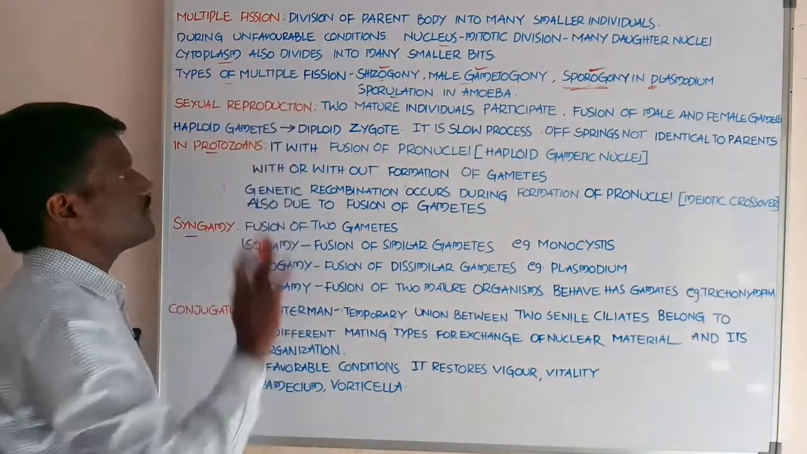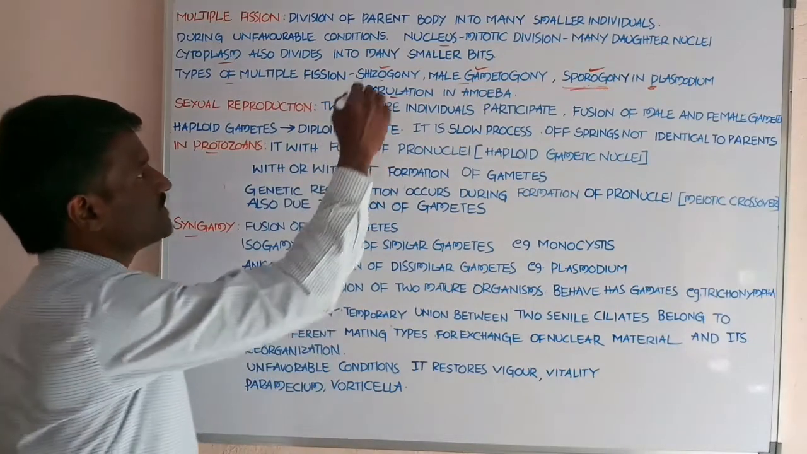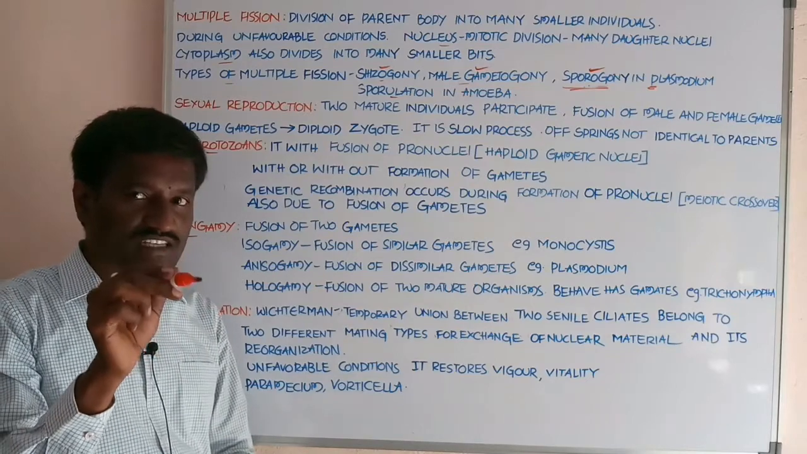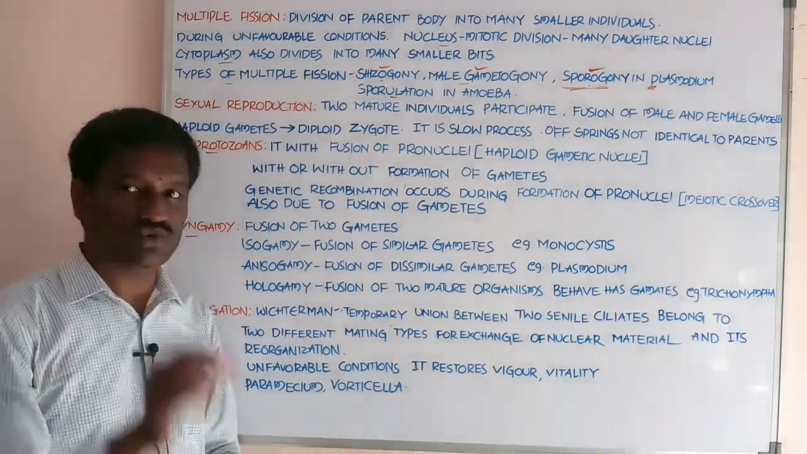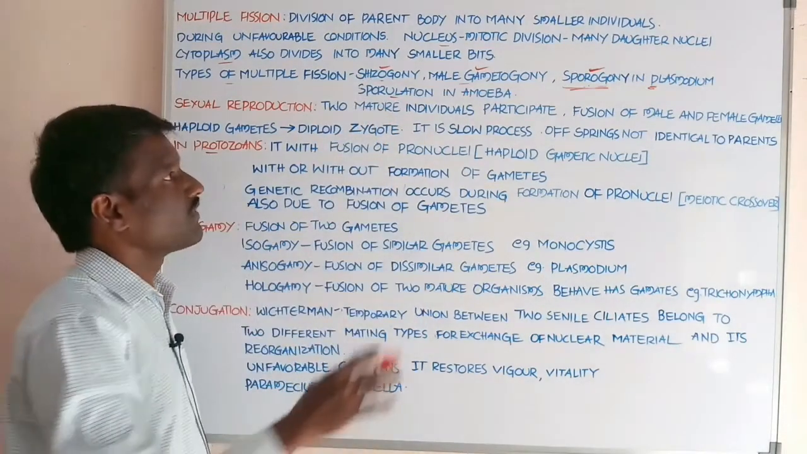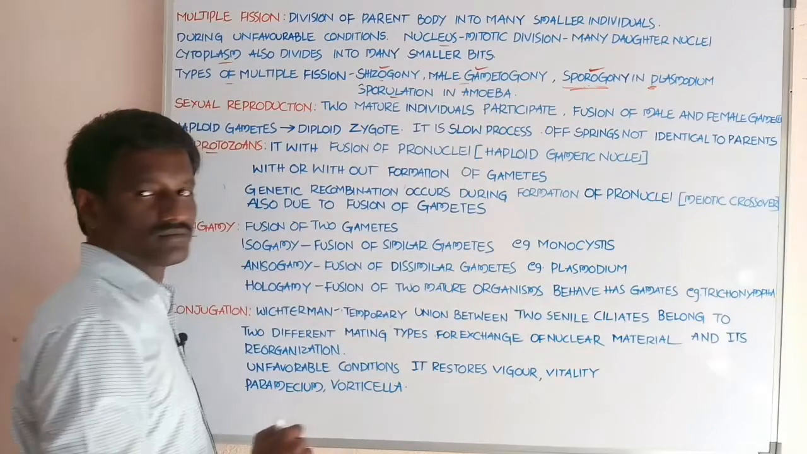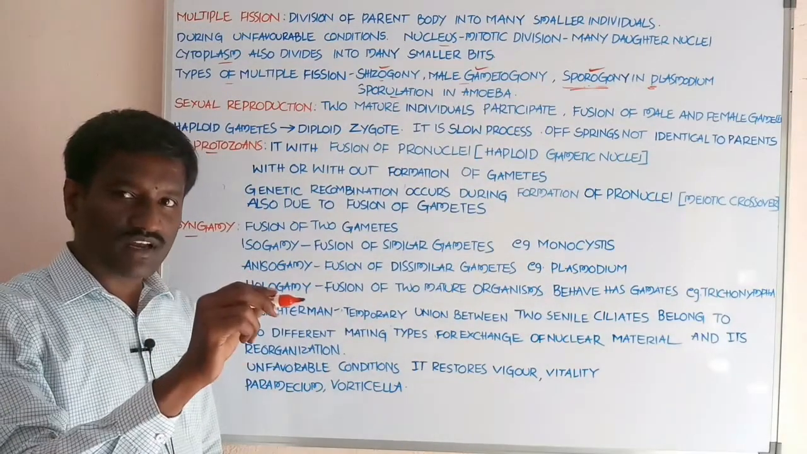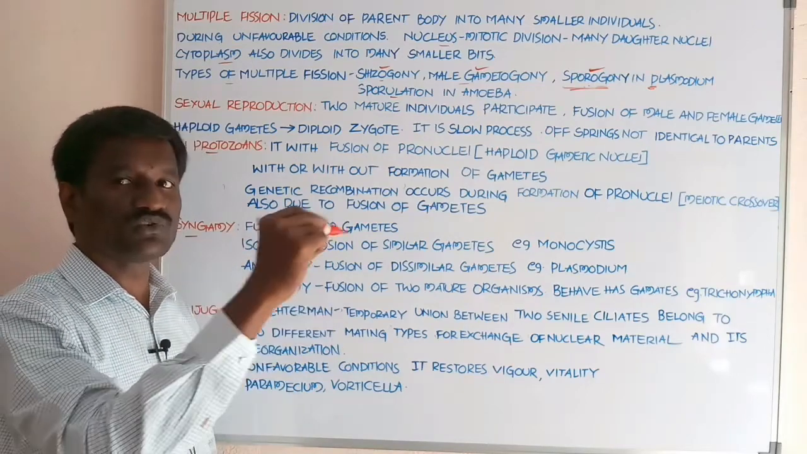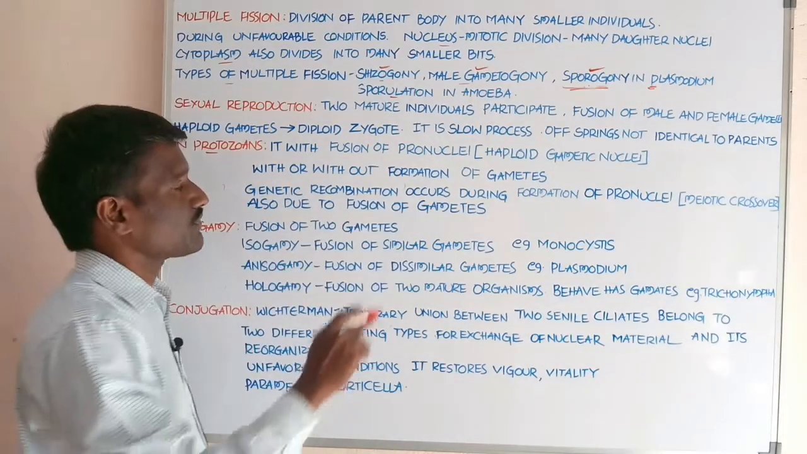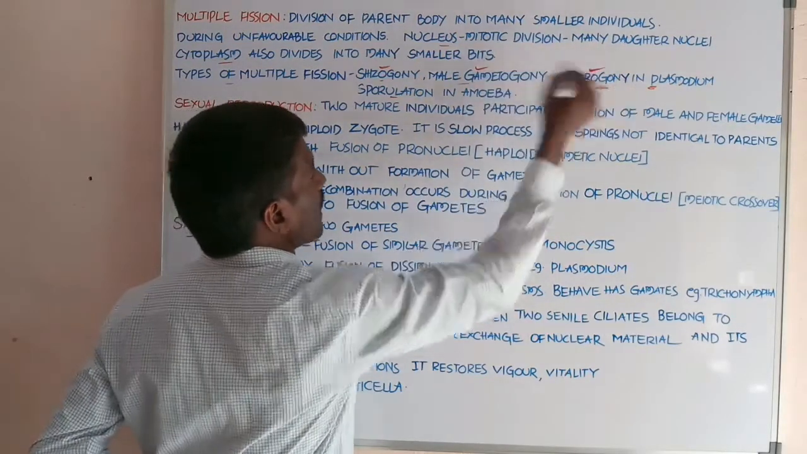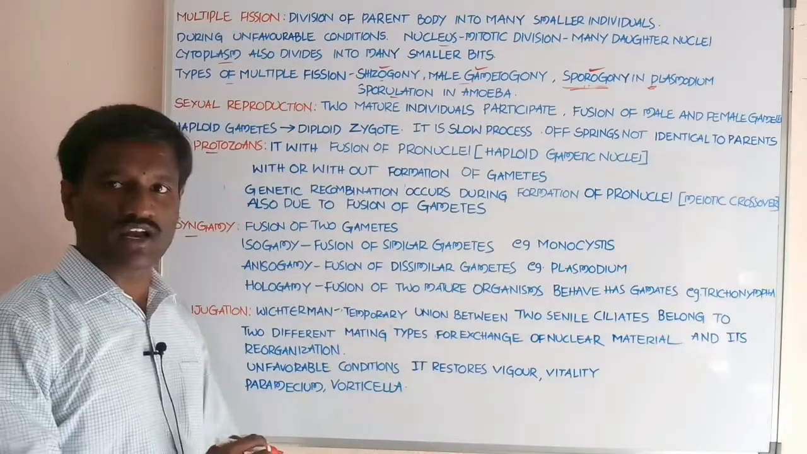Student, different types of multiple fission. Schizogony: the schizont is one of the stages in the life history of many protozoans, and the schizont goes through schizogony. Male gametogony: it is the process of multiple fission that produces male gametes, student. Next, sporogony in Plasmodium.